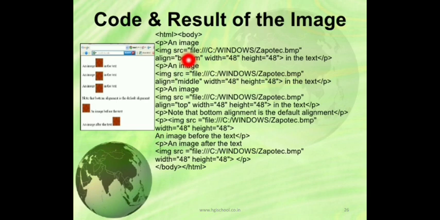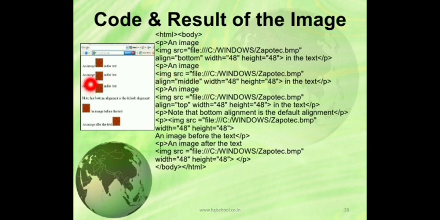So img src, there is zapotec.bmp. It's a simple maroon color image. Align bottom. Now you can see align bottom means the text will be aligned at the bottom of the image. You can see the image, and the text is aligned at the bottom of the image. Now in the next paragraph, you can see an image is written.